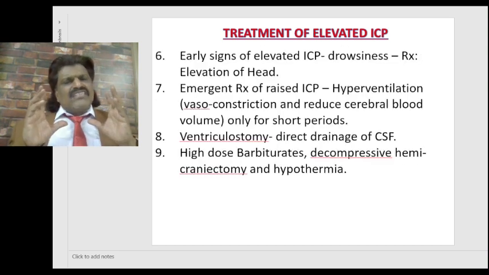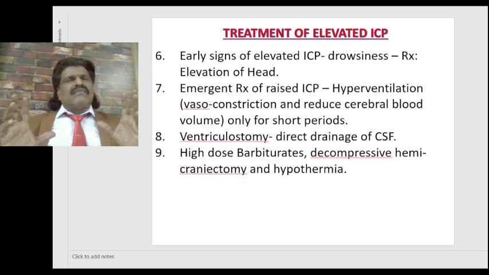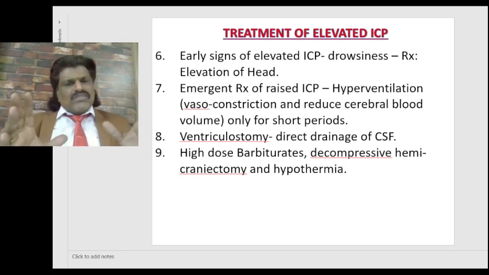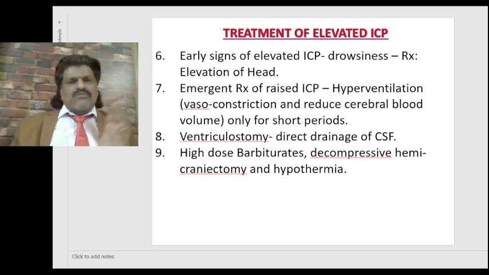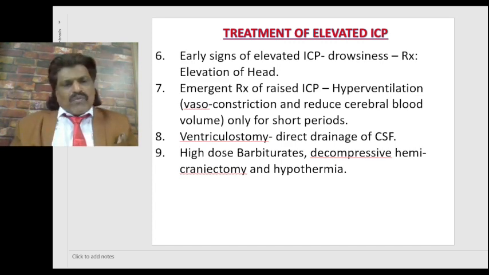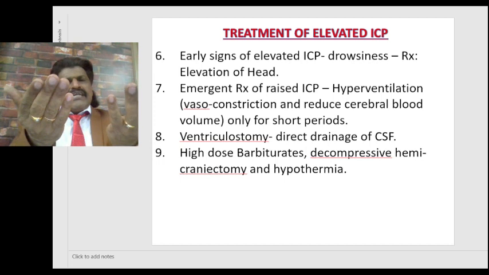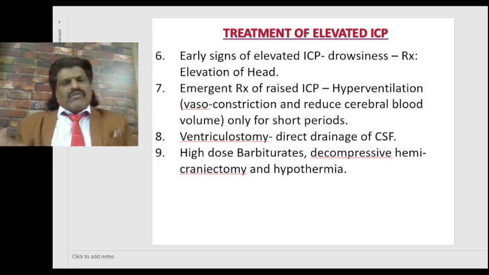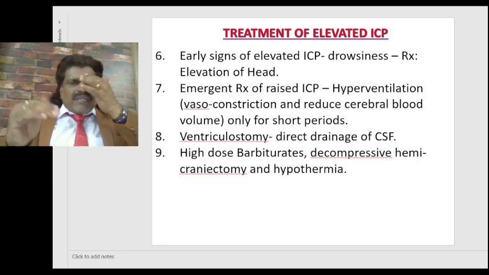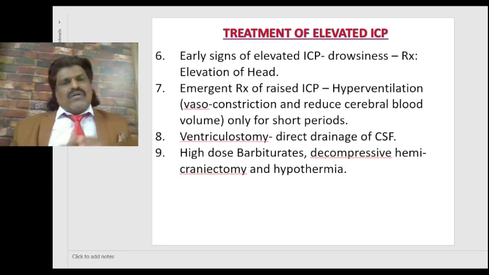The early signs of elevated ICP are drowsiness. A person who is fully conscious slowly slipping into drowsiness, suspect raised intracranial pressure. So what we do, we try to elevate the head end of the person. When there is elevation of the head end of the patient, there's a drainage of the blood, and therefore the intracranial pressure decreases. So for early signs of elevated ICP like drowsiness, the treatment is elevation of the head.